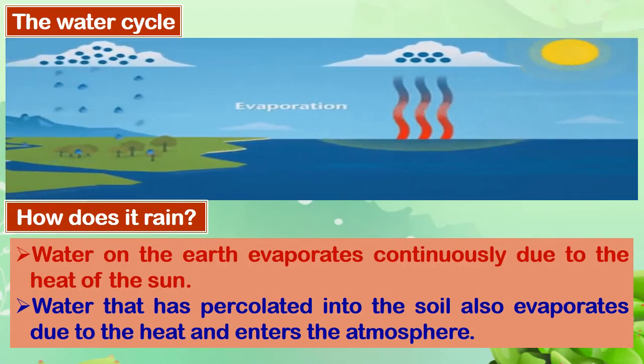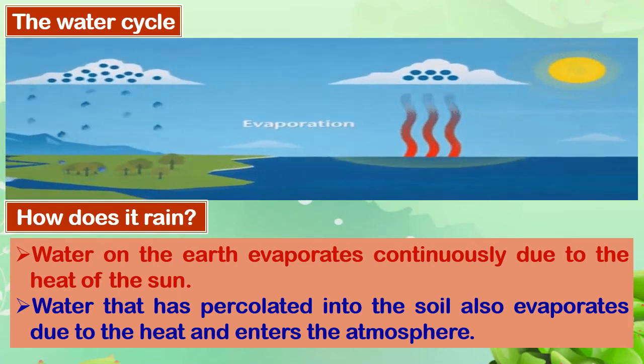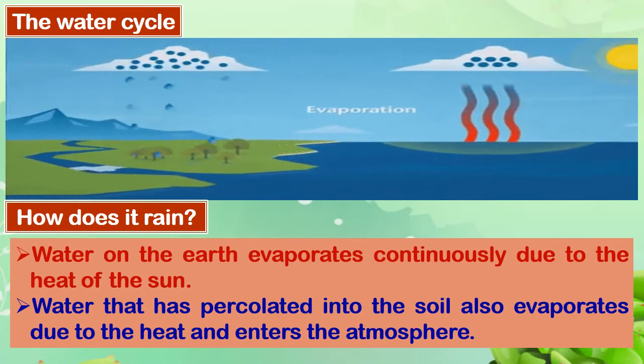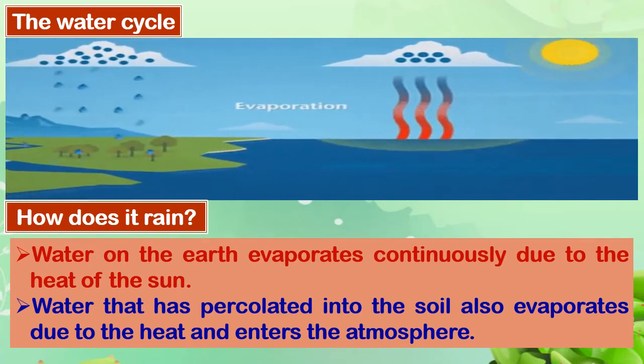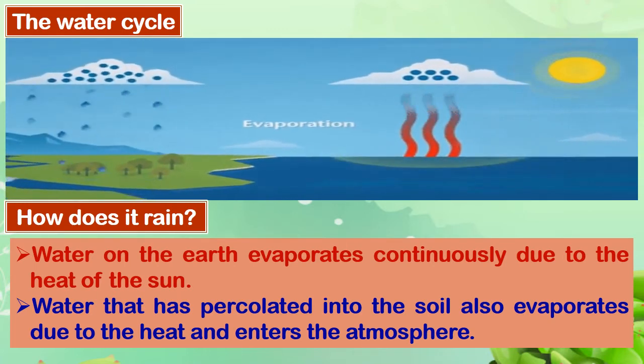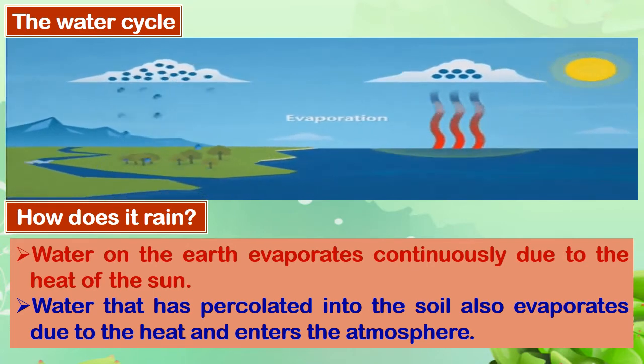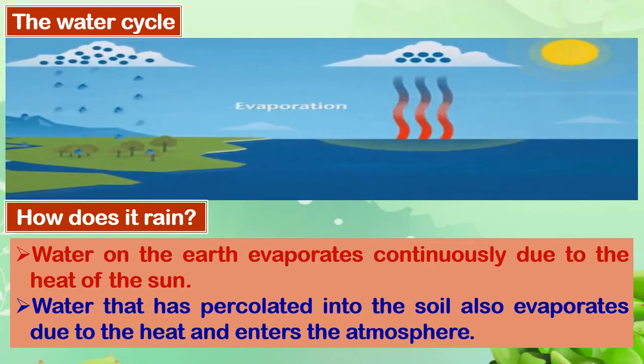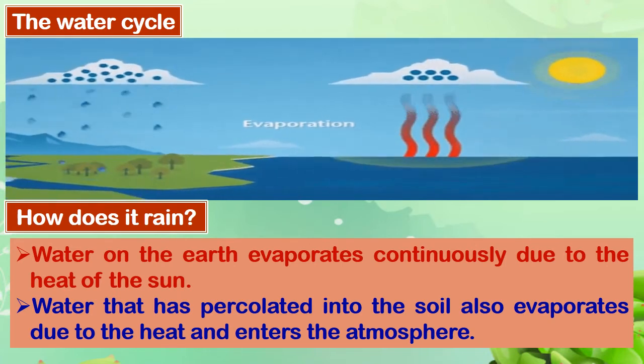So, now let's learn about the water cycle and how rain is formed. We know that the surface of the water gets heated up due to the rays of the sun. As this water gets heated, it starts evaporating continuously.